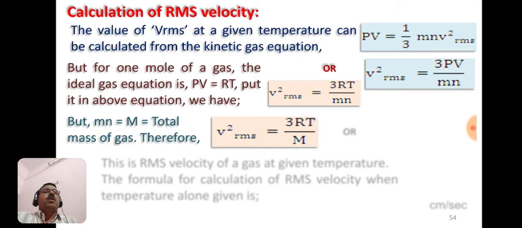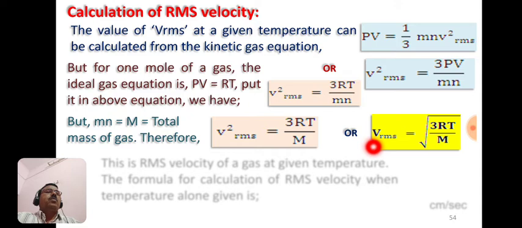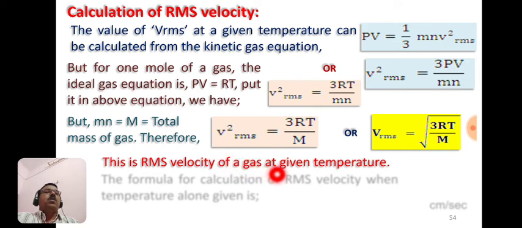Therefore we can replace this mn as capital M. So we get this equation: V square RMS is equal to thrice RT upon capital M. Taking the square root on both sides, we get VRMS is equal to square root of thrice RT by M, and this is nothing but the RMS velocity of gas at a given temperature.